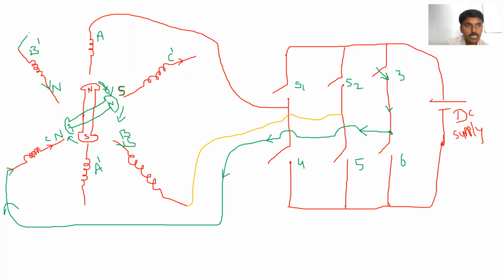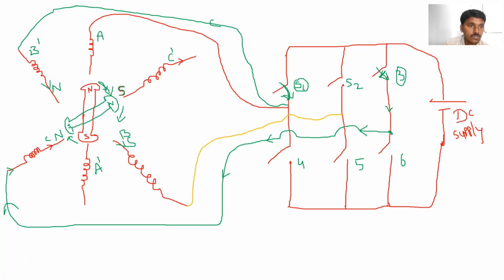Meaning ये switch कहाँ connect करना है, that depends upon our design of the circuit. किधर connect करना? For example, this is connected to this position. So we have to close this switch. Now we have to open this switch. Means open कैसे कर सकते हैं? The DSP controller will not send any commands to the third switch, and the DSP controller will send commands for switch 1. So when the DSP controller generates the command for switch 1, it will close. Whenever it closes, the current is flowing through this coil.